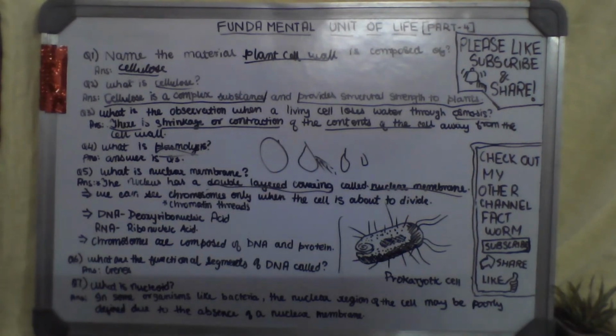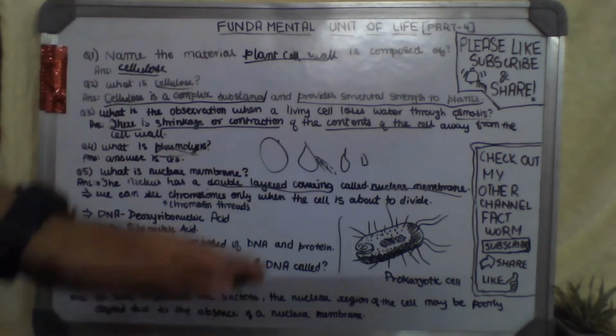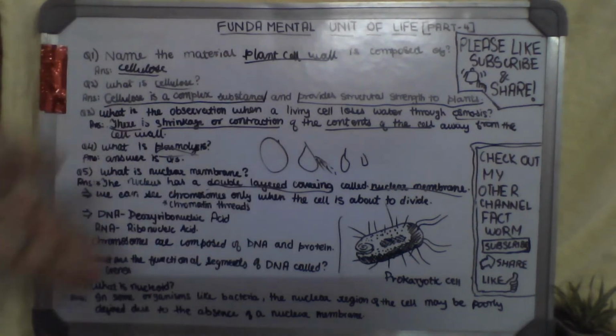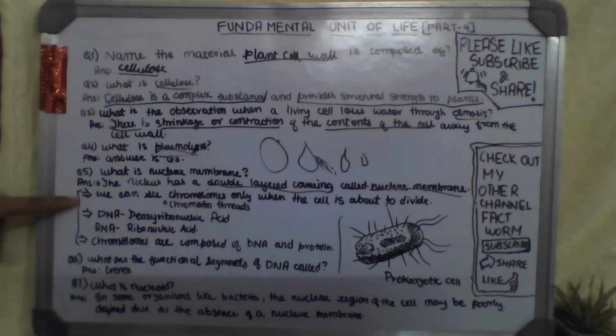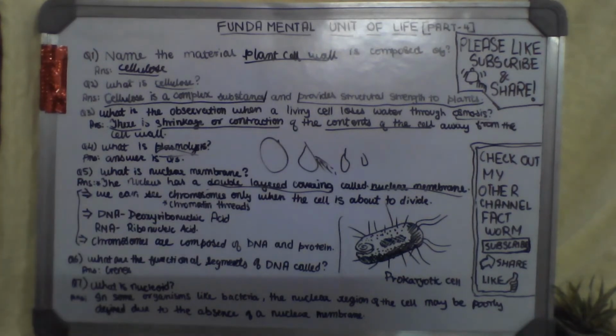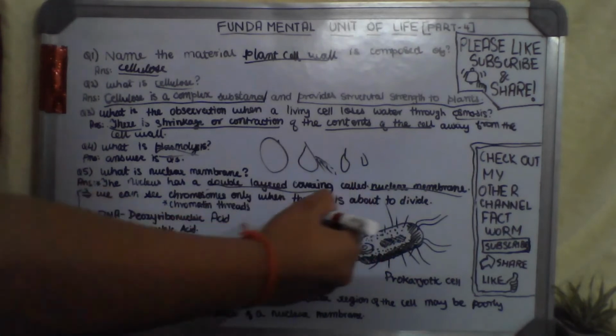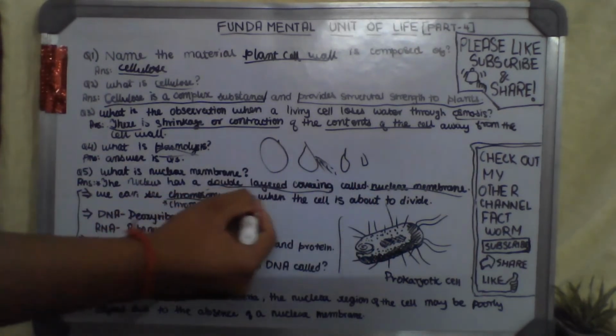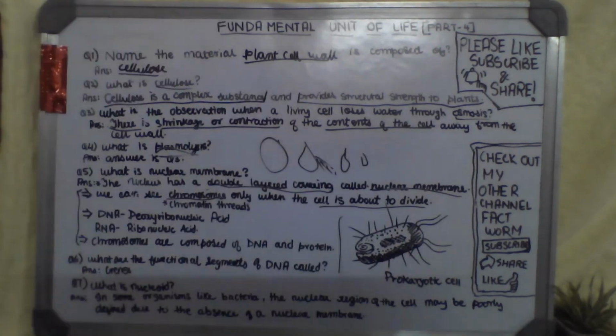Okay, so in 9th we are going to write: the nucleus has a double layered covering outside, not inside, called the nuclear membrane. Then अभी ये star points हैं. This is not the point of question 5. These are star points. Star points in this chapter or in every video mean it is not necessary to make questions out of them, but it is necessary to know them. Then comes, we can see chromosomes only when the cell is about to divide. This is important.